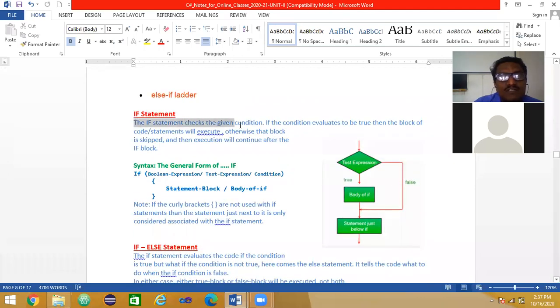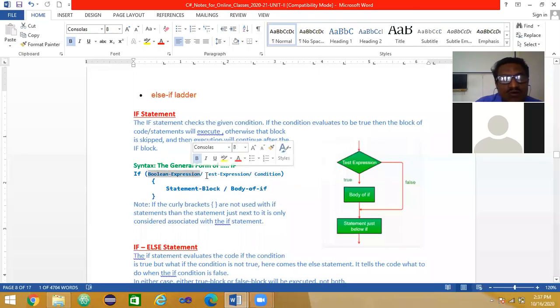Okay, if statement. The if statement checks the given condition. Here you can see the condition, or you can see in this syntax, the general form of if. Here there is an expression, a Boolean expression. A is less than B, true or false. It is a Boolean. I can write it as a test expression, or I can write it as a condition. Anything can be written here. Either you write this or this or this. Any one you just write it here.